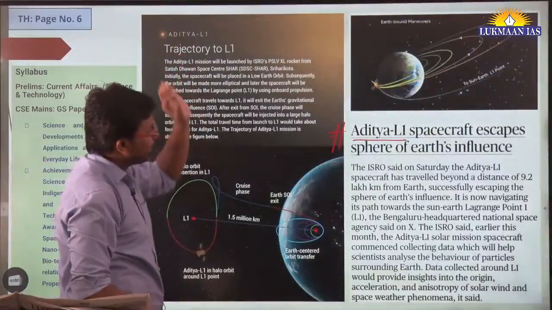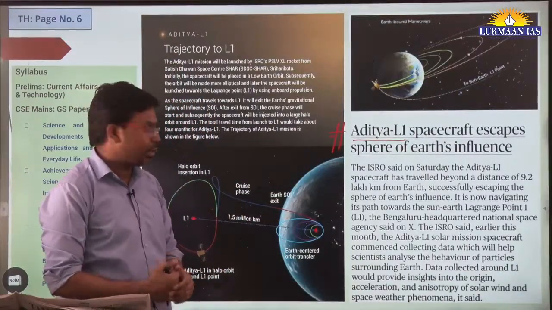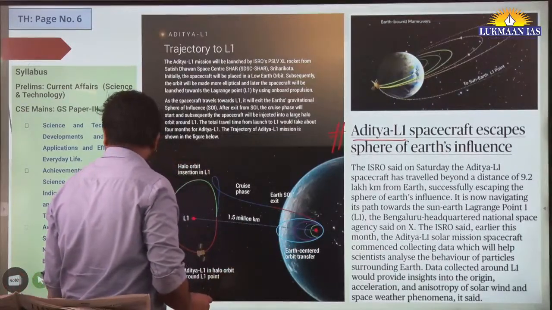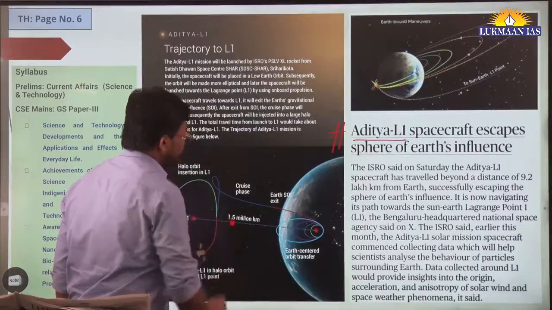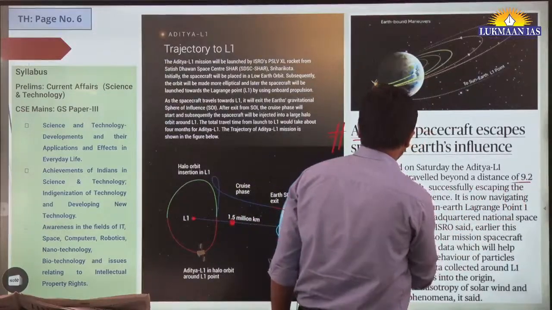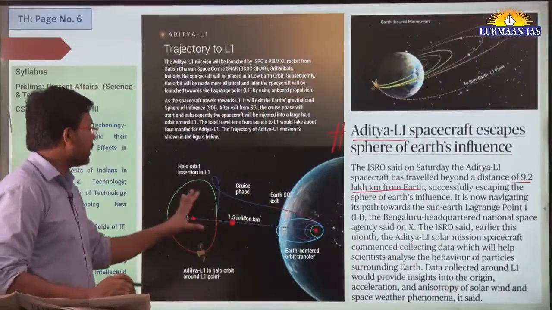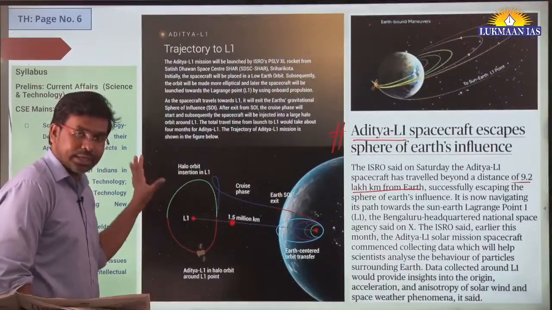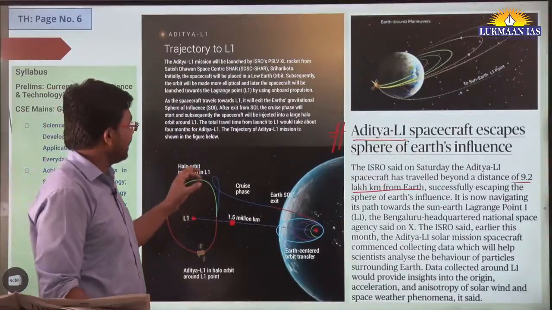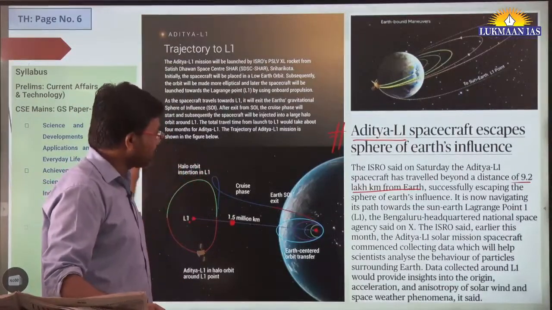In this article they have said that the Aditya L1 spacecraft escapes the sphere of Earth's influence. It has gone very far from Earth, so that it has escaped the Earth's gravitational influence. It has now reached 9.2 lakh kilometers from Earth, which means it is very near to the L1 point. It is on its journey, which is going to last around 110 days, and after that it will reach the halo orbit at the L1 point. From here it is going to do the study.